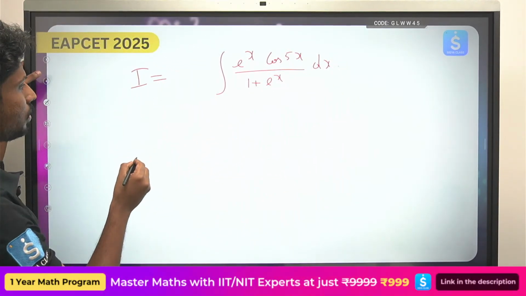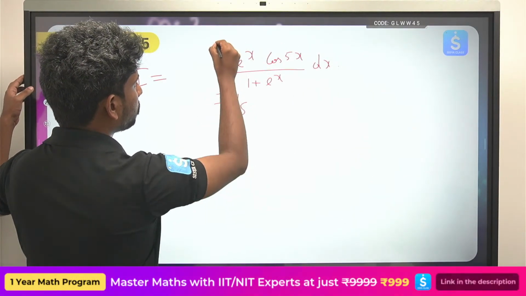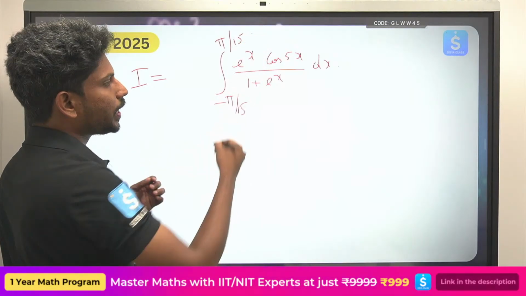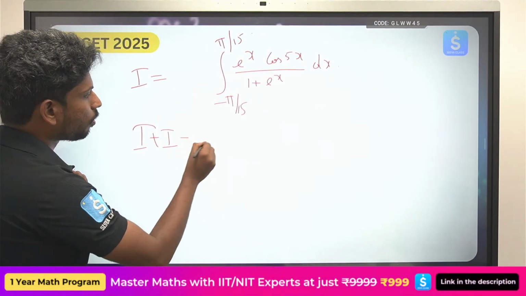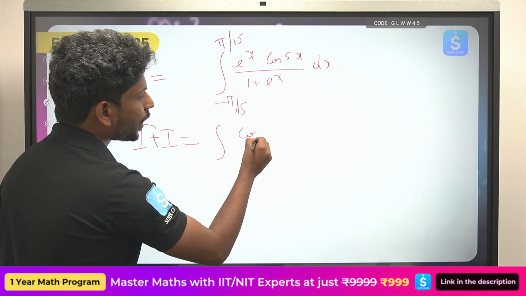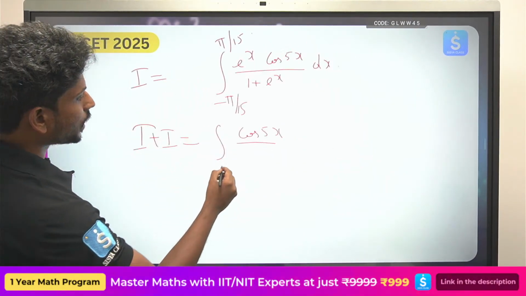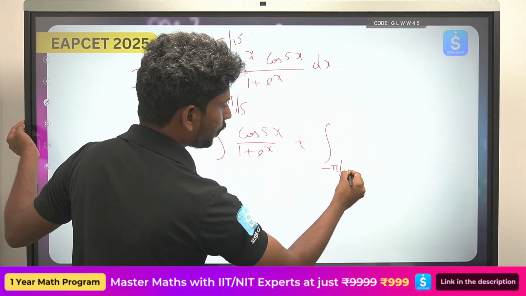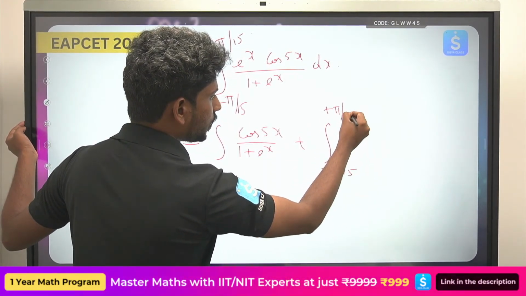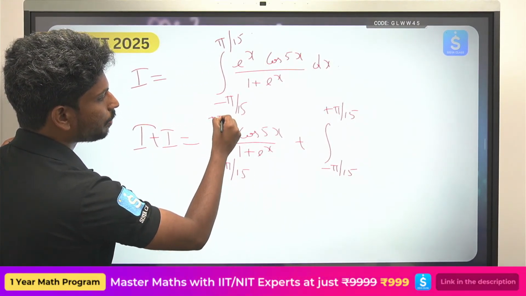Now I can use the same trick again. I can add I plus I, where one I is the original, cos 5x by 1 plus e power x, plus the integral of e power x cos 5x by 1 plus e power x, from minus pi by 15 to plus pi by 15.